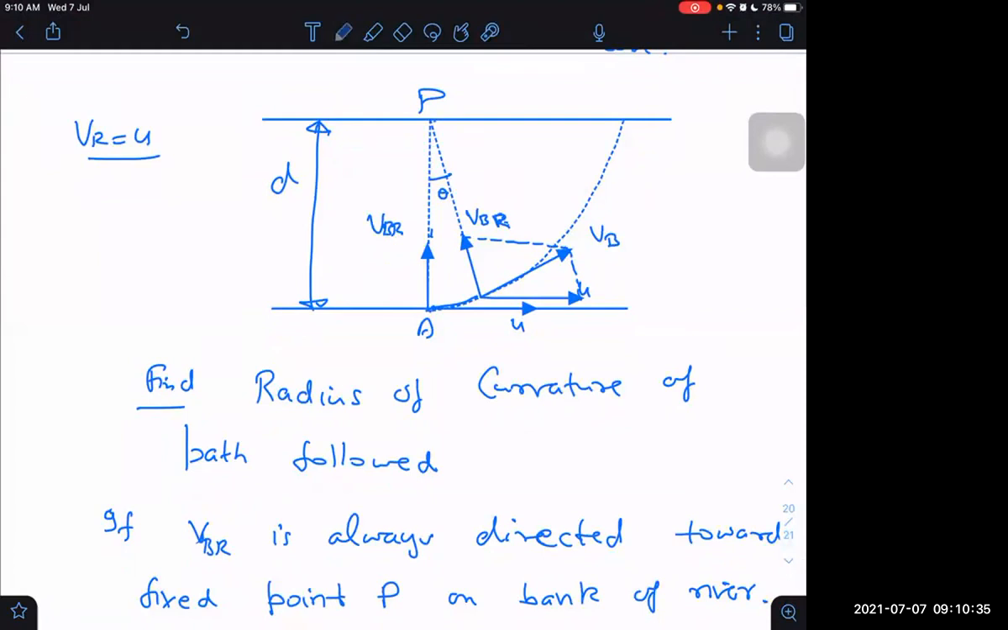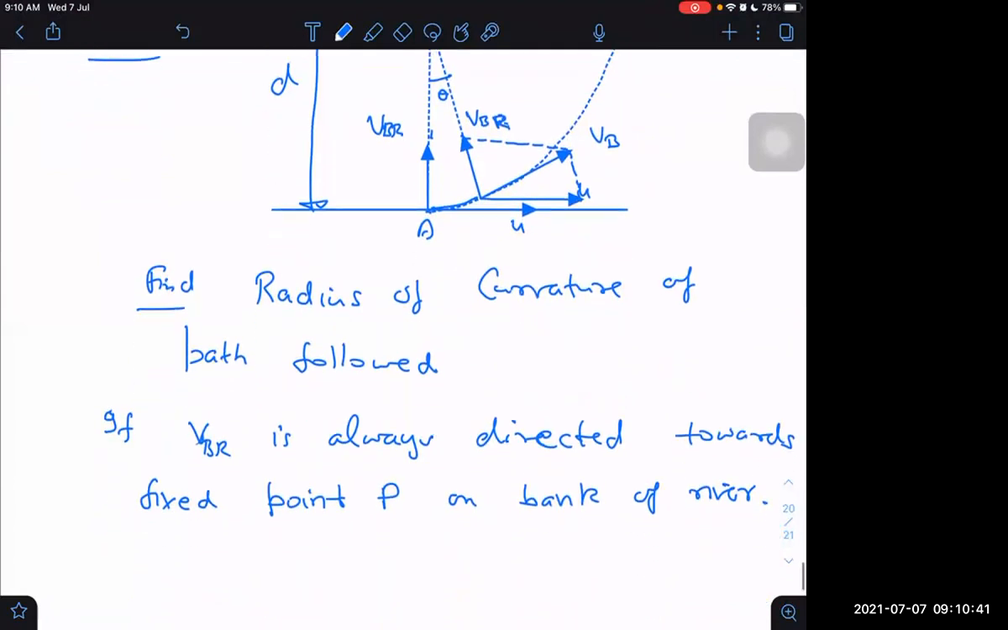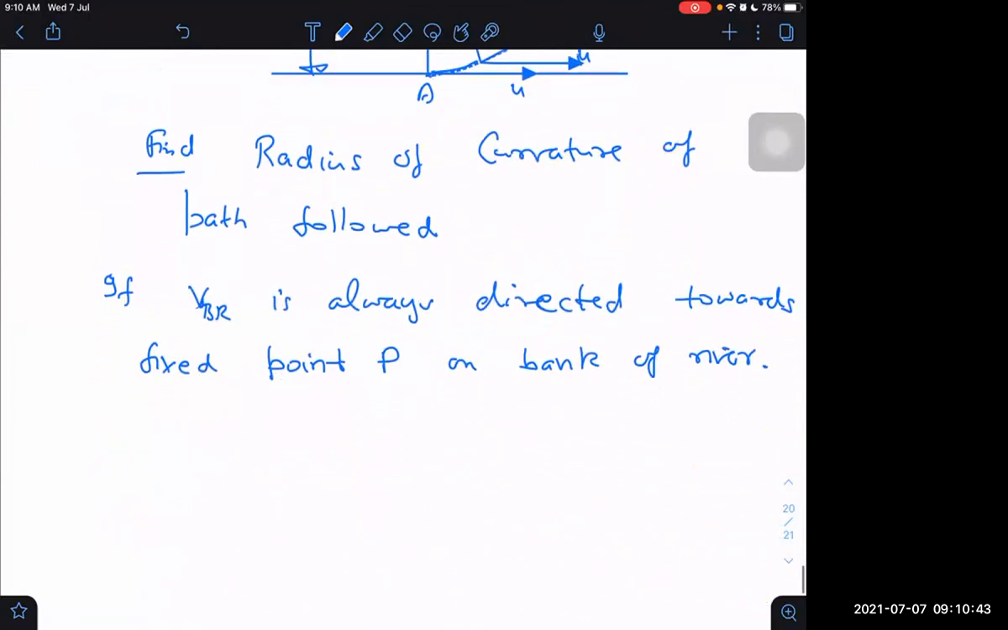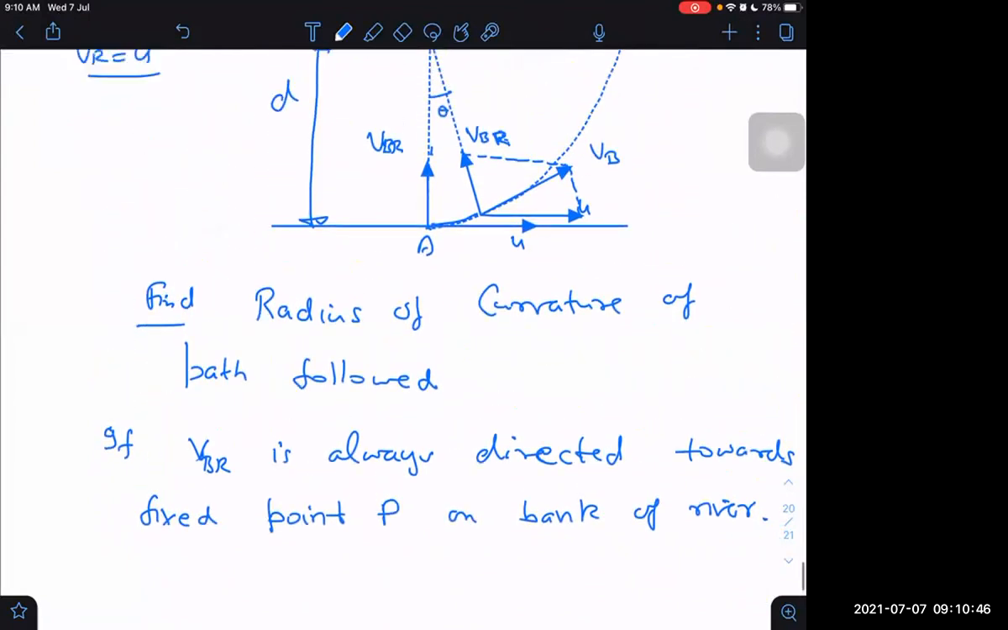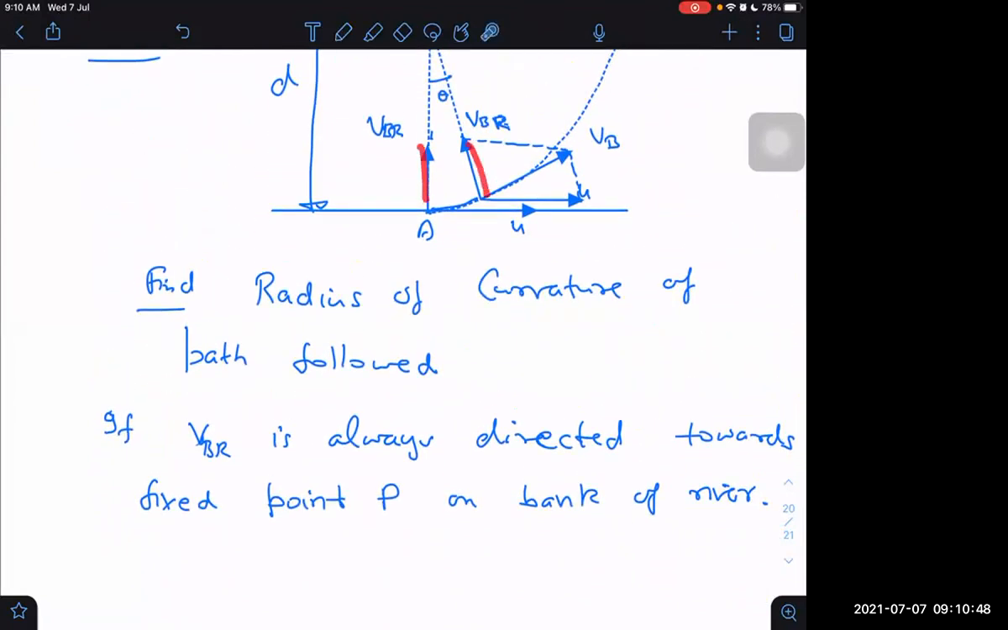So U, VBR, and VB. So what would be the angular speed? Angular speed with which this velocity vector rotates. This VB is composed of two parts here. What are the parts of VB? One is VBR and another is U. U means velocity of river.